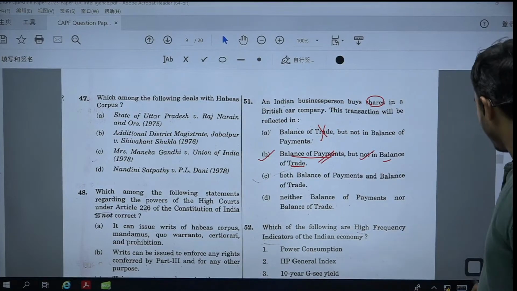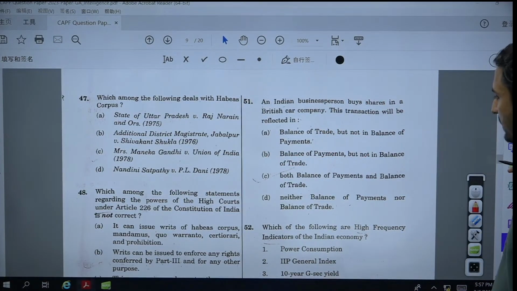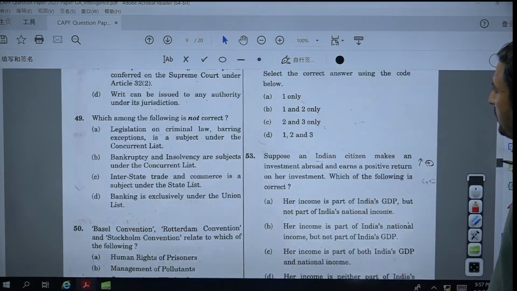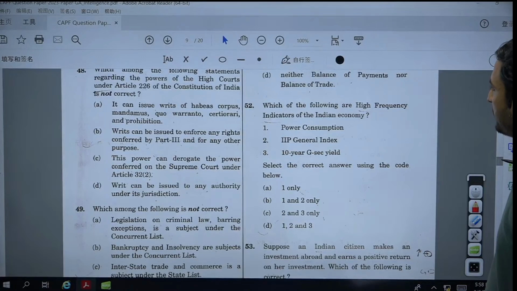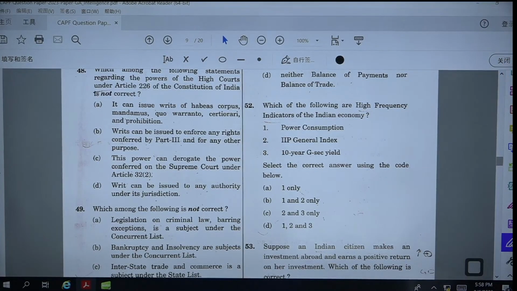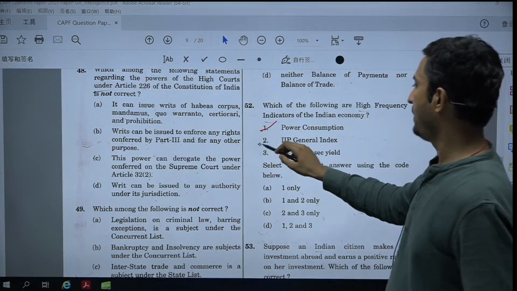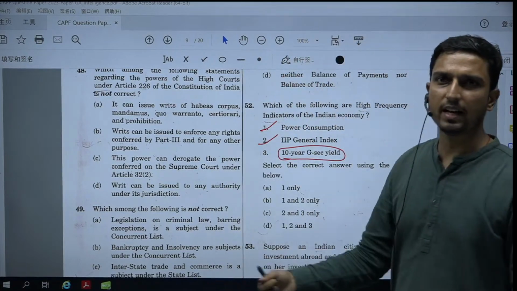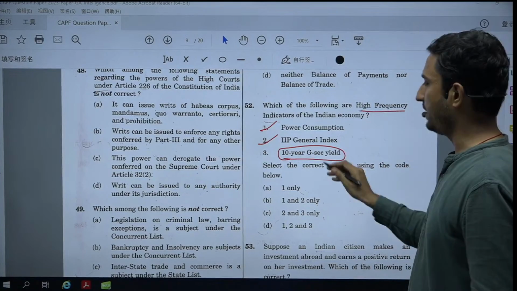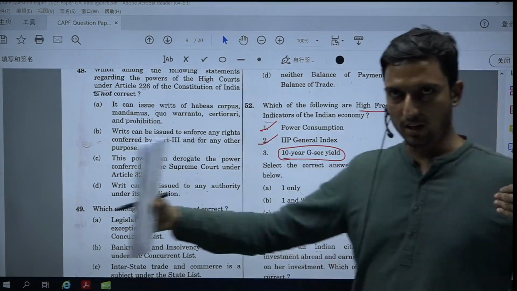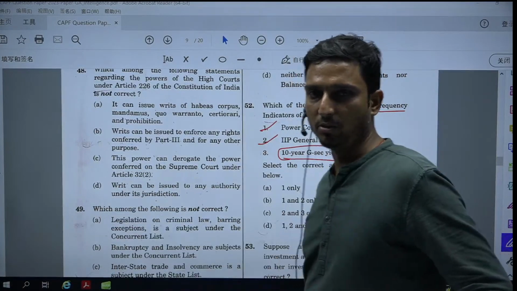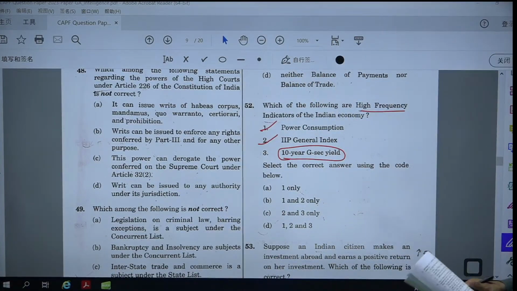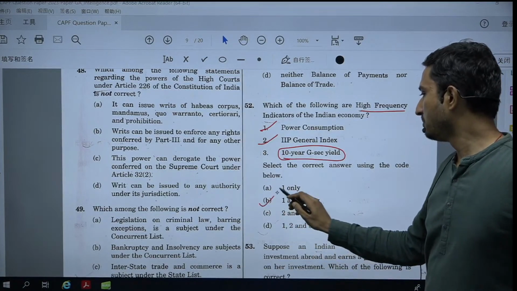Question number 52: which of the following is a high frequency indicator of the Indian economy? For our discussion in our institute, definitely power consumption will help, and the IIP index will help. But will the 10-year GSEC yield help? I think it will not directly reflect, because it covers a longer period of time. So we can exclude this, and the right answer would become 1 and 2.